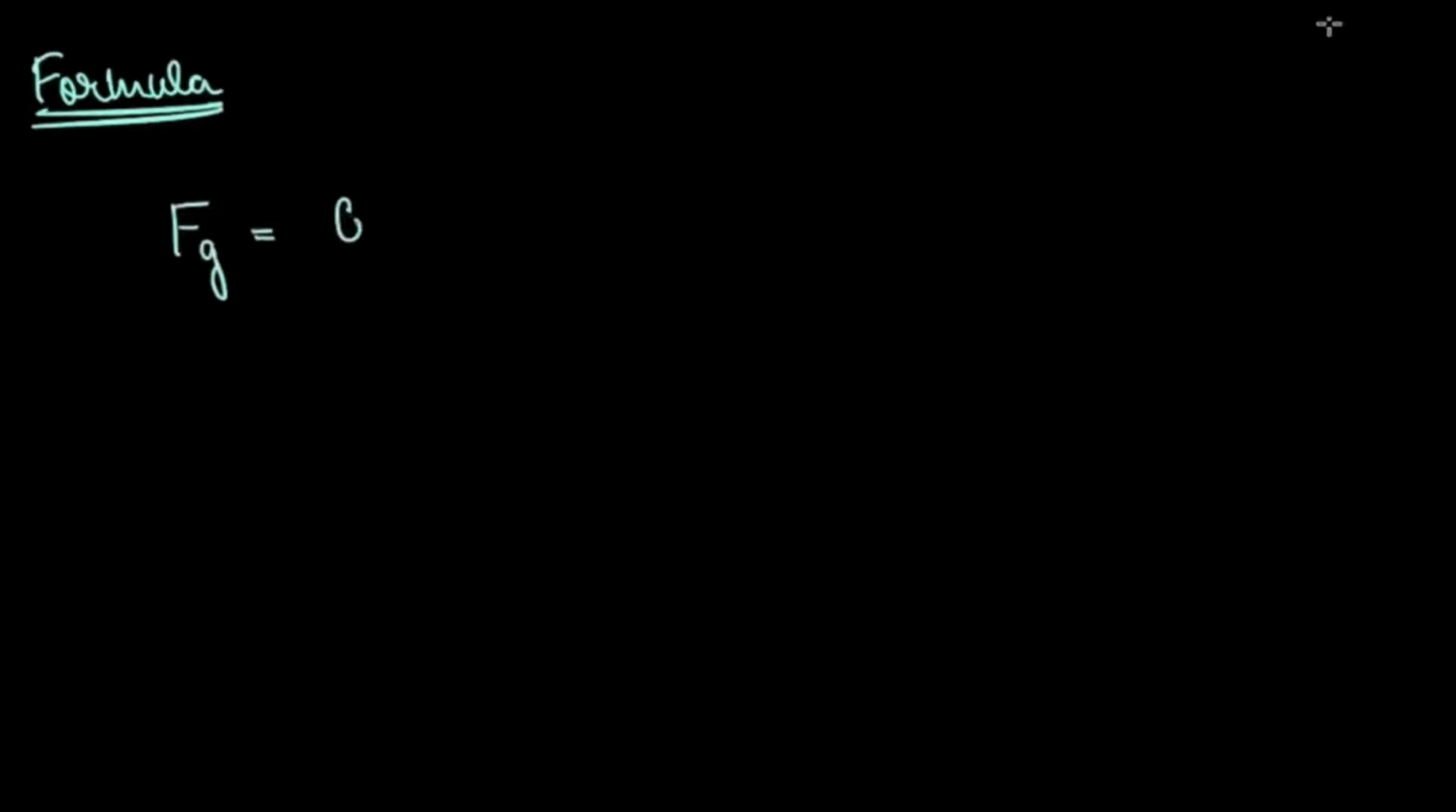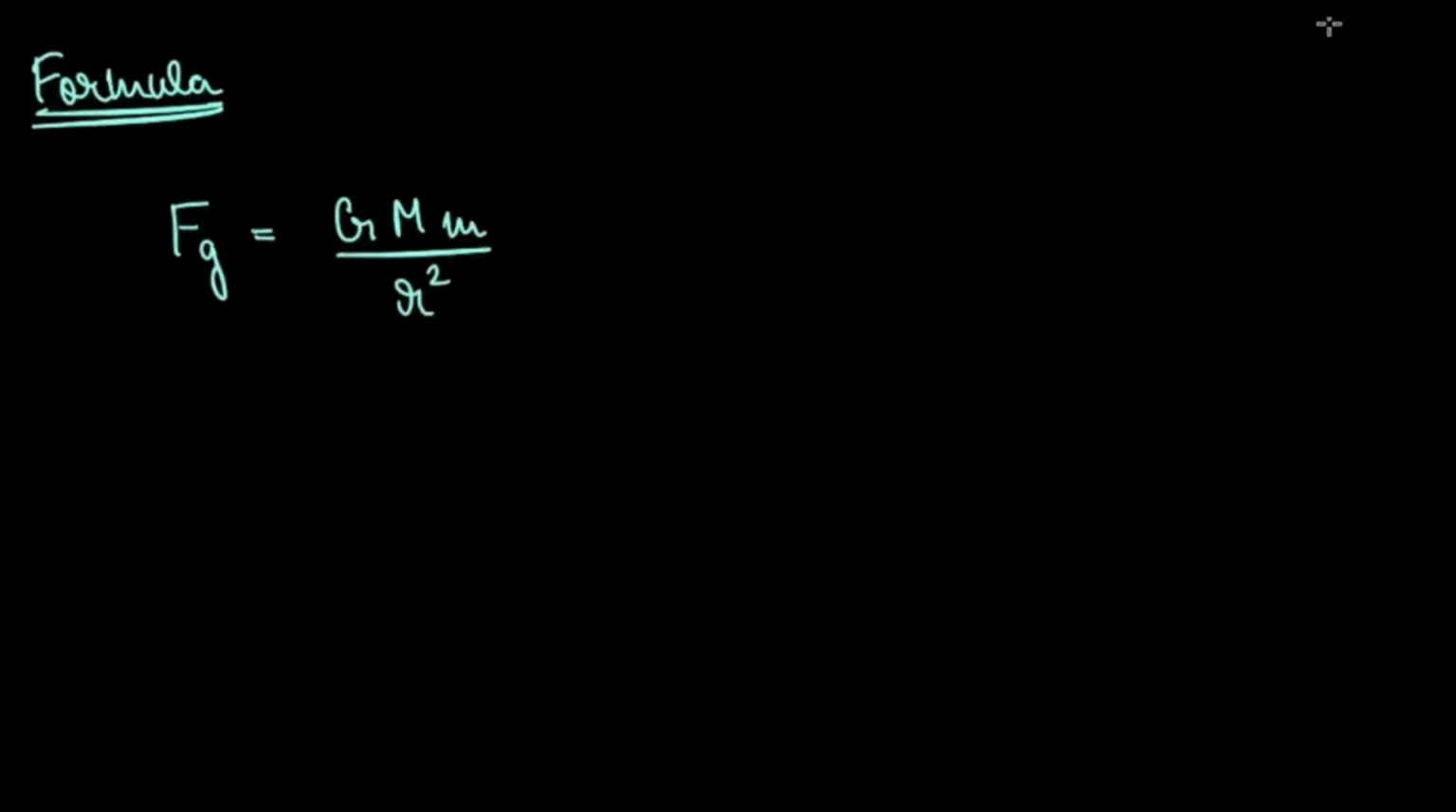Formula. Fg is equal to GMm by r square. Now let me explain this formula carefully. You know from Newton's law of gravitation that the gravitational force experienced by two objects in the universe is directly proportional to the product of the masses of those two bodies, and it is inversely proportional to the square of the distance between those masses, provided those two masses are point masses. For the case of massive spheres, the Earth is actually considered a point mass, meaning its center is basically considered the point where the whole of the Earth would be accumulated.